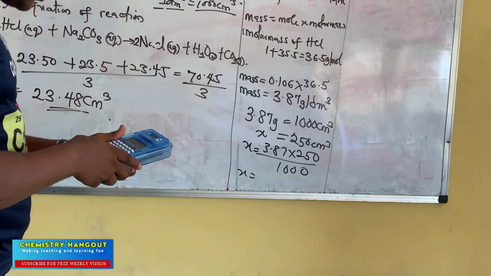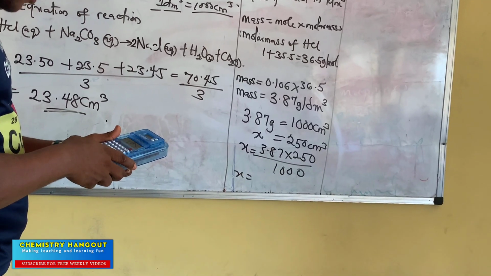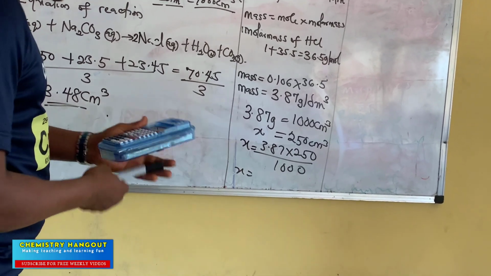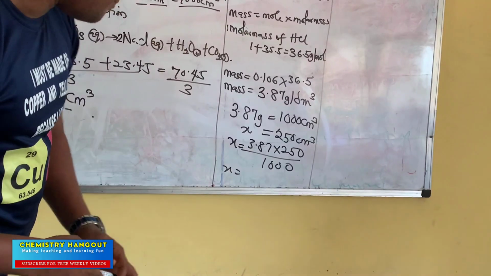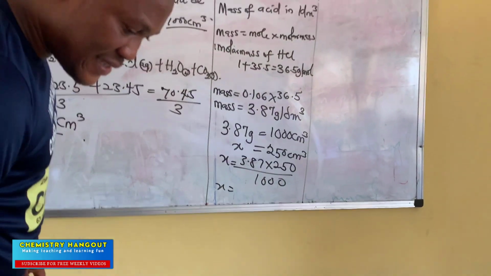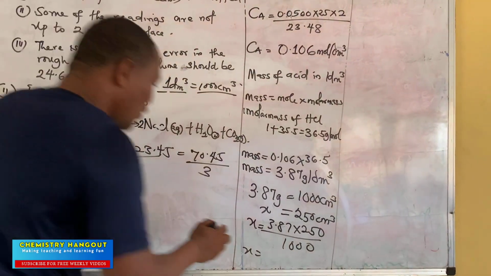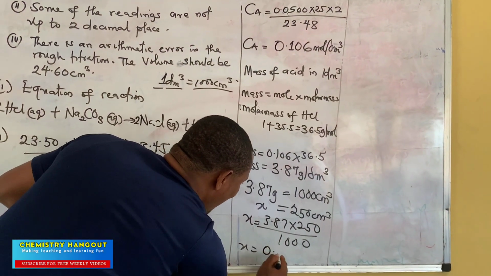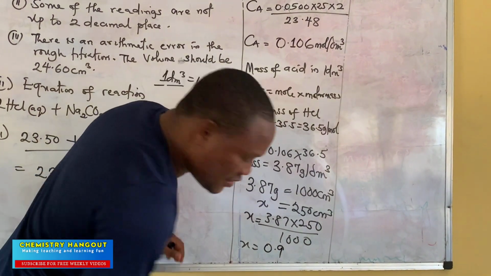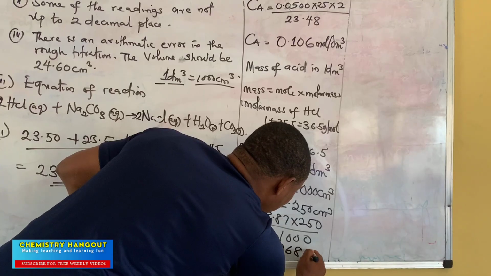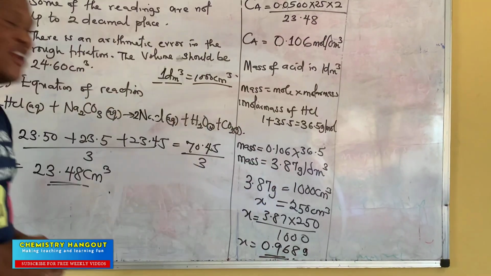That's giving us 0.967. Let's just say 0.968. So we have 0.968 gram.